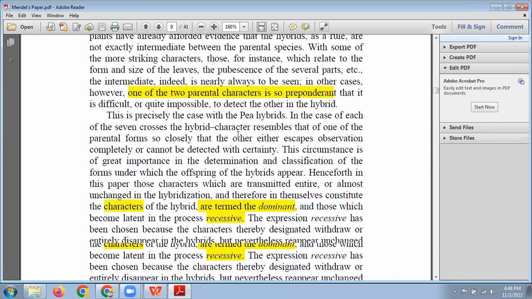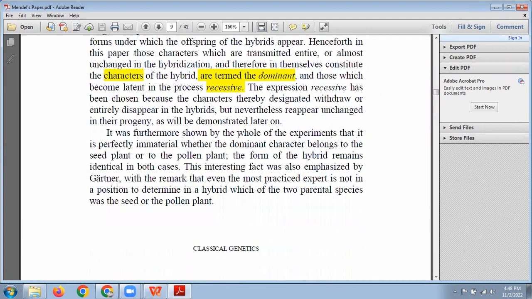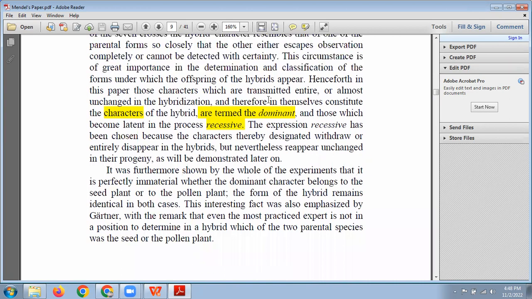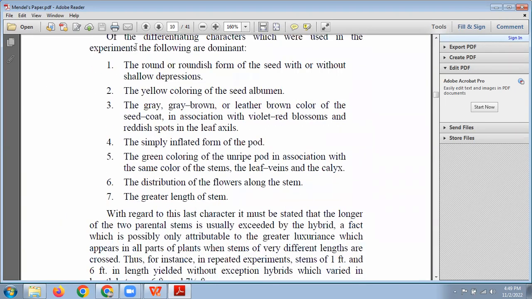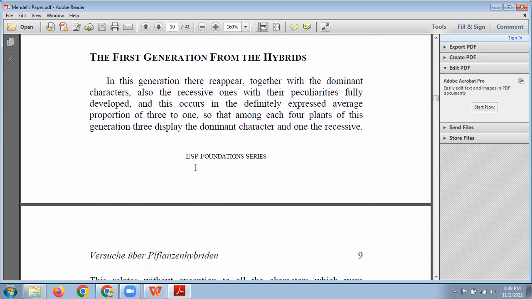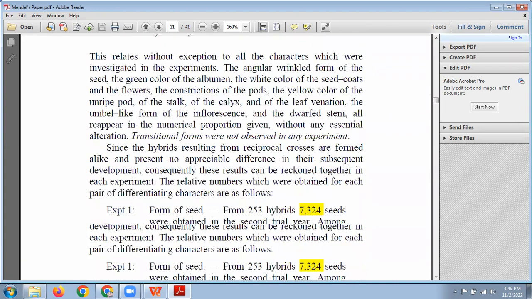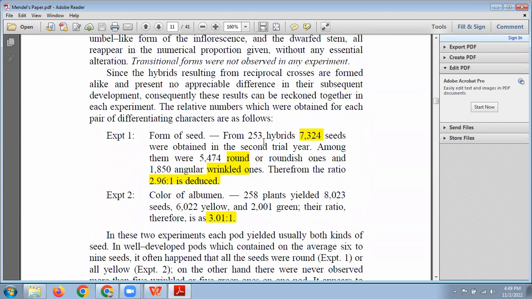He also talks about very important scientific terms, dominance and recessive. He did not talk about genes, he just uses these terms: dominant and recessive. Then come the 7 characters and 7 sets of experiments. First generation experiments, like form of seed: round seed, wrinkled seed, the shape of the seed.